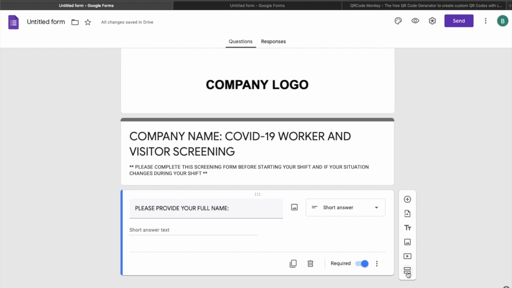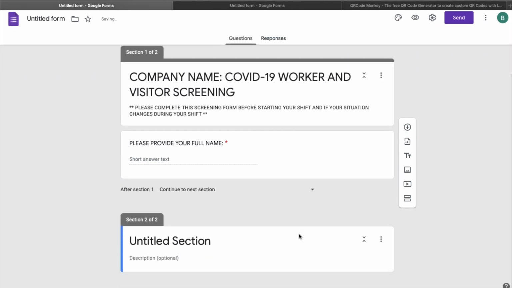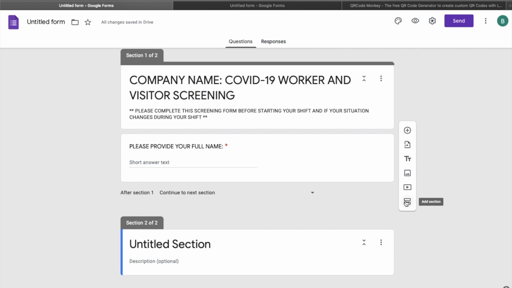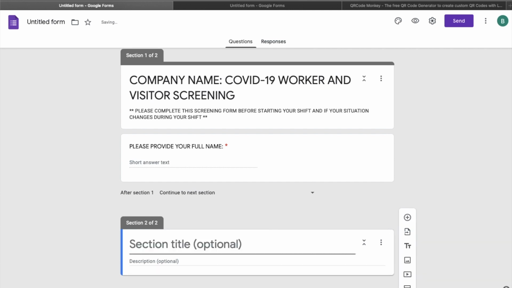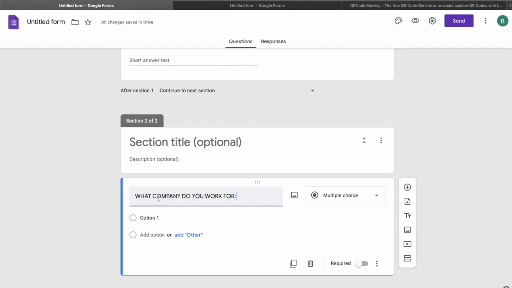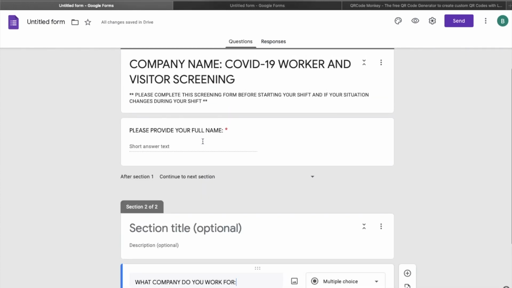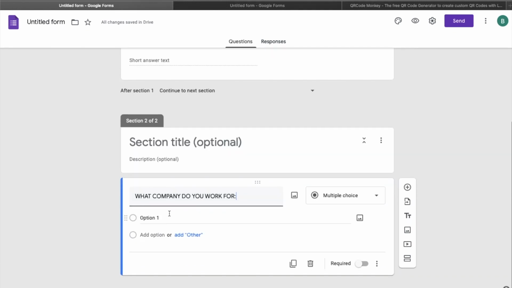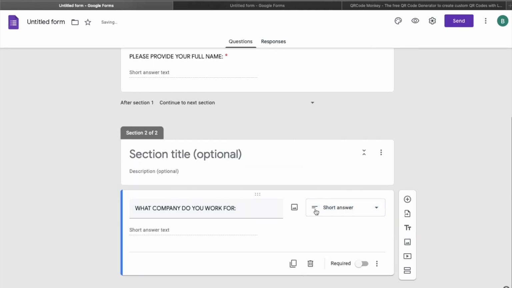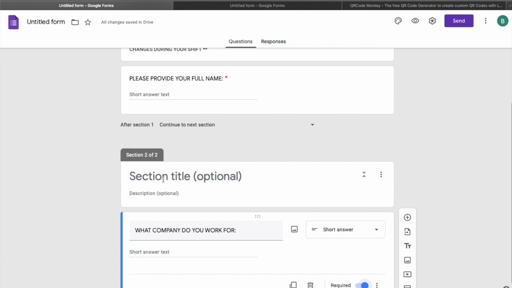The next step is to put onto the add section. This tab here, these two rectangles. So now the next question that we need to collect is the company that they work for. Come in here and write that there. What company do you work for? Short answer. So they can type it in from either their tablet, phone, or laptop. Again, click required. Good. And this section here, the section title, you do not need to fill anything there.